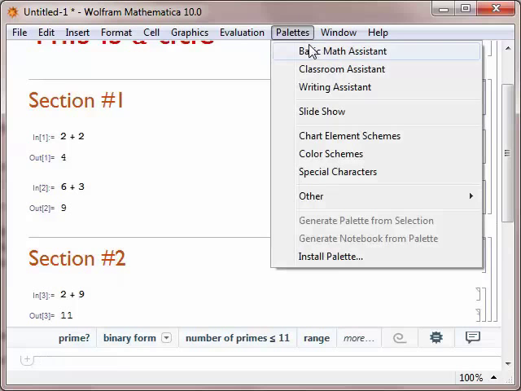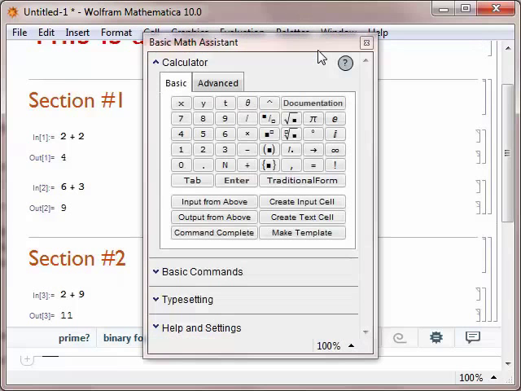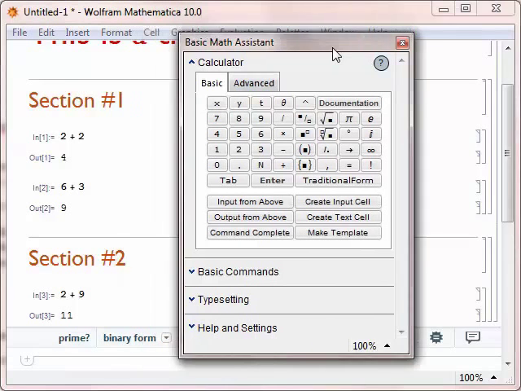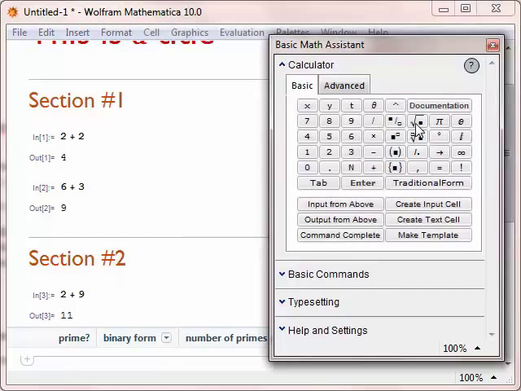If you go to Palettes and go to the Basic Math Assistant, it brings up a list of different commands that you can use within Mathematica. For example, if I wanted to take the square root of 16, you can see here there's a square root button.